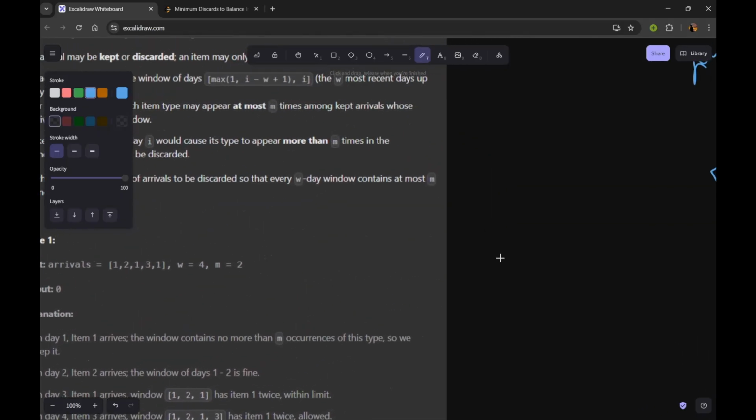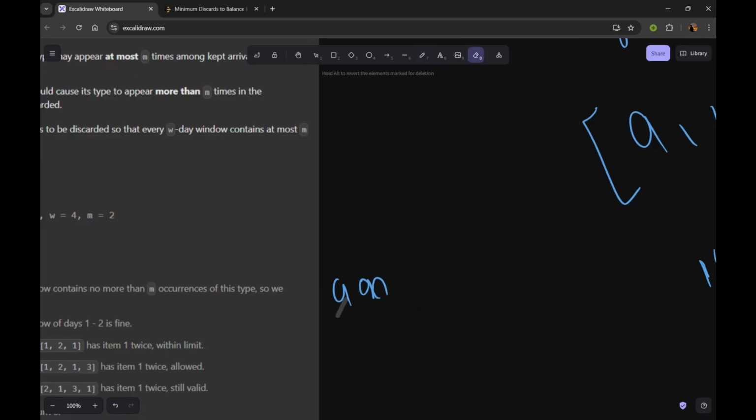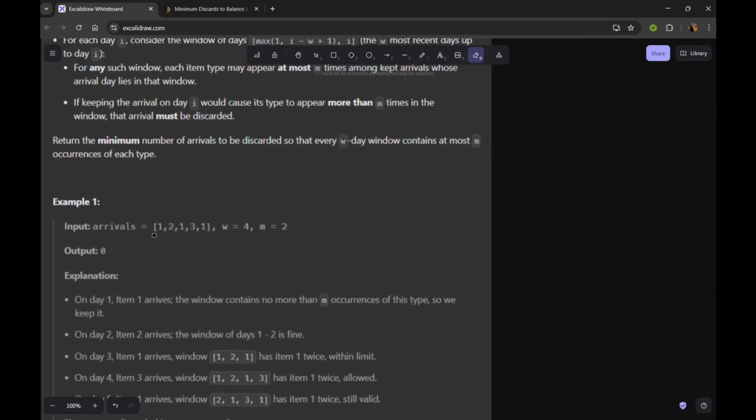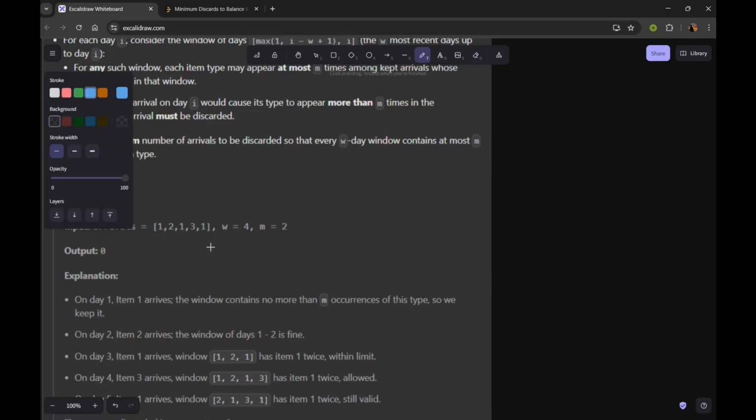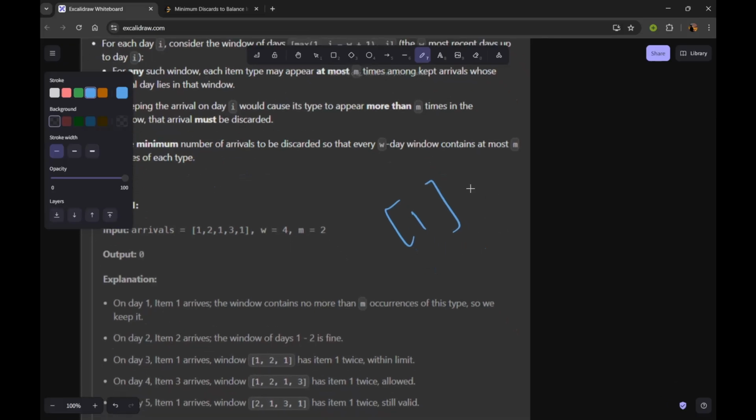Our first example says the arrival array is 1 2 1 3 1... the arrival array is 1 2 1. So on the first day our window will contain only one item, and we have to maintain frequency up to two items, like m is 2. Here the frequency of 1 is 1, so we don't have to discard any items. So this will be fine.